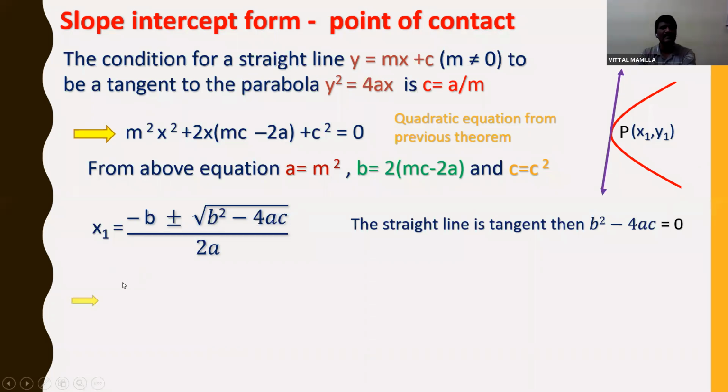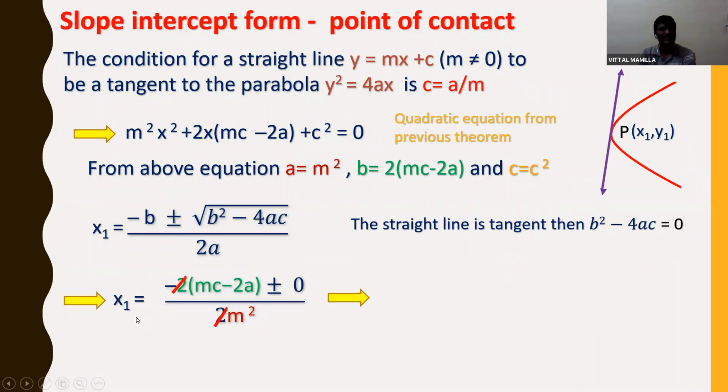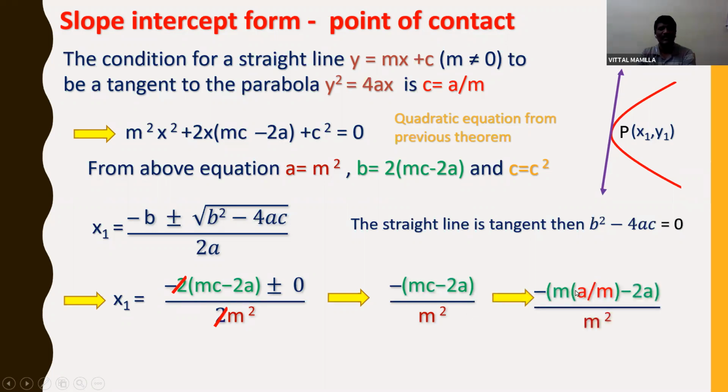So x1 is equal to minus b. I am substituting the values. If I substitute the b value, minus of b is 2mc - 2a, plus or minus the square root, which is 0, since b² - 4ac is 0, all divided by 2a. And a is m². The 2 can be cancelled. So x1 = -(mc - 2a)/m².